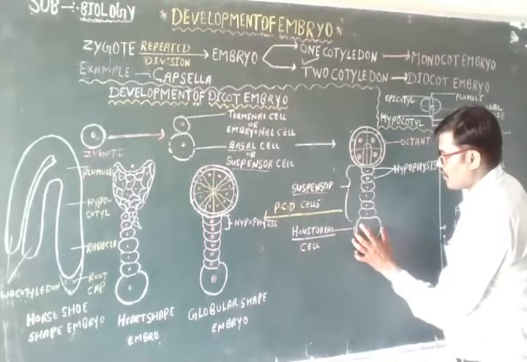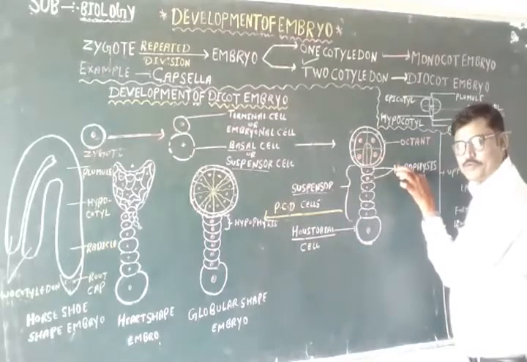This is the haustorial cell. These two are the hypophysis.